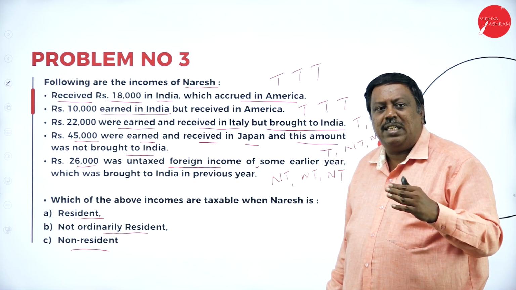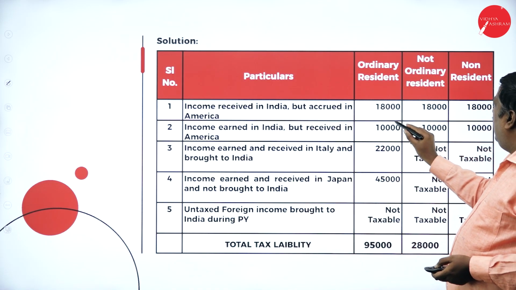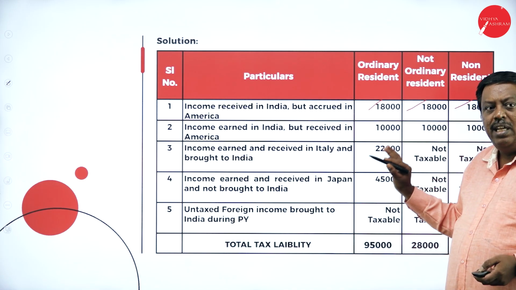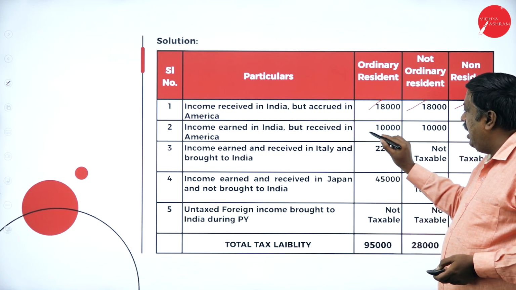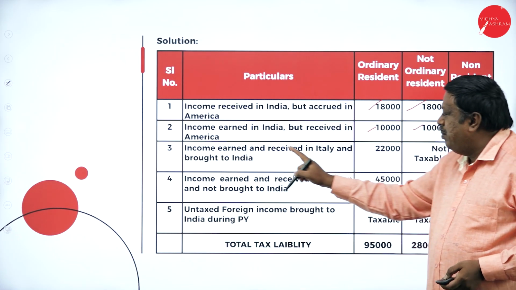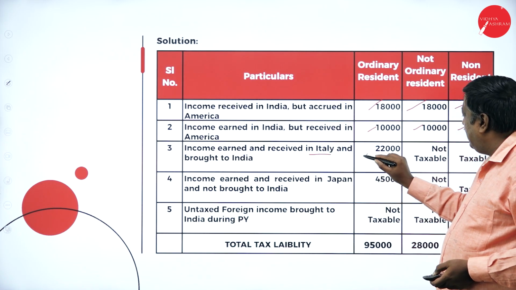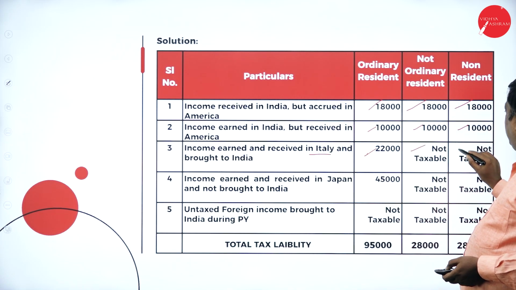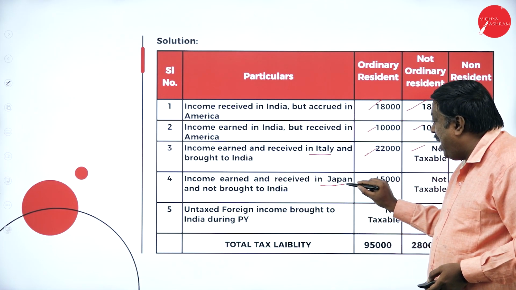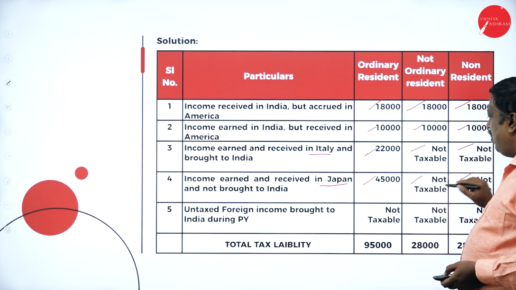earned during the previous year. See, income earned in India is taxable in all the three cases, 18,000. Income earned in India, taxable in all the three cases. Income earned and received outside India, that is Italy, is taxable in one case, not taxable, not taxable. Income earned and received in Japan is taxable in one case, not taxable, not taxable.